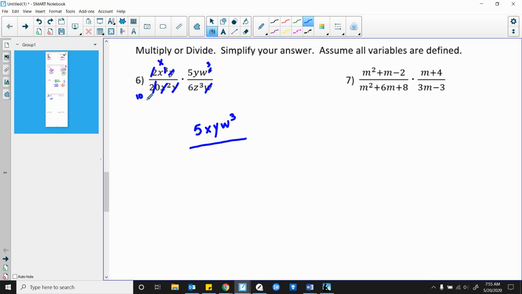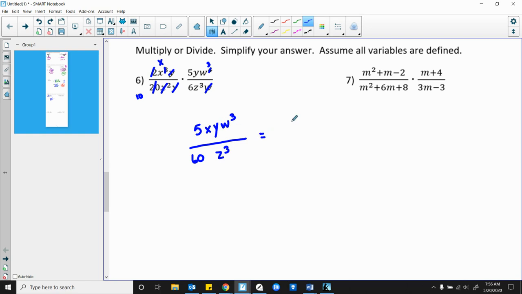I've got this 6 and I've got this 10, so that's going to be 60, and then z to the third. The only thing that I can do from here now is simplify this 5 over 60, and this simplifies to 1 over, why can't I think of this off the top of my head? 1 over 12.